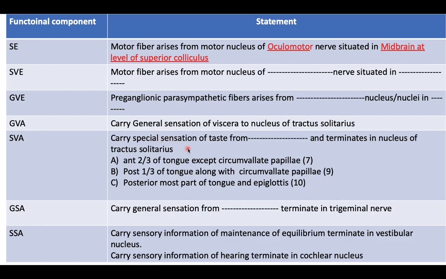So there are common steps. Here we have to replace the content which is present in the different cranial nerves. Same here, same here, same here. For general somatic afferent, carrying the general sensation from the head, neck and face, for the trigeminal nerve, terminate in the trigeminal nucleus. For the 7th, 9th and 10th nerves, they carry the general sensation from the auricle and terminate in the spinal part of the trigeminal nucleus.